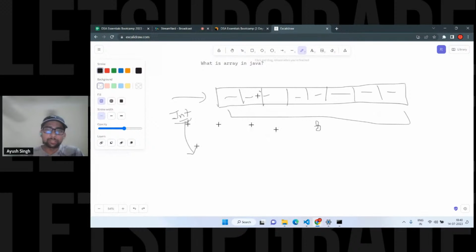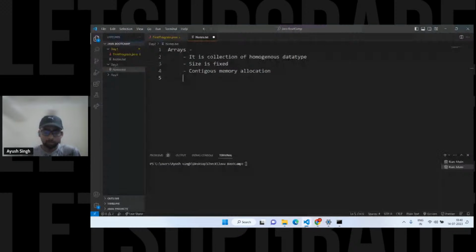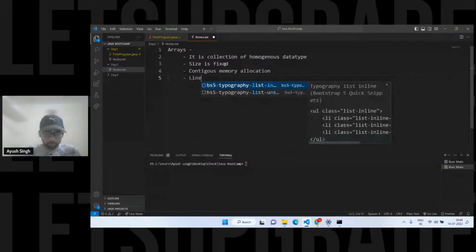So this is, let's suppose, a memory block. The address is going to be exactly one after the other, right? Which means this is the first element. Indexing starts with the first. I hope this is also important. For accessing the element, we use indexes, right? Because that's how random access of elements is possible, unlike in other non-linear data structures, right? One more point is this is a linear data structure.